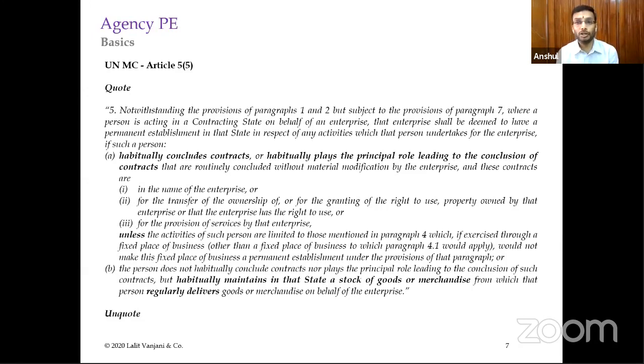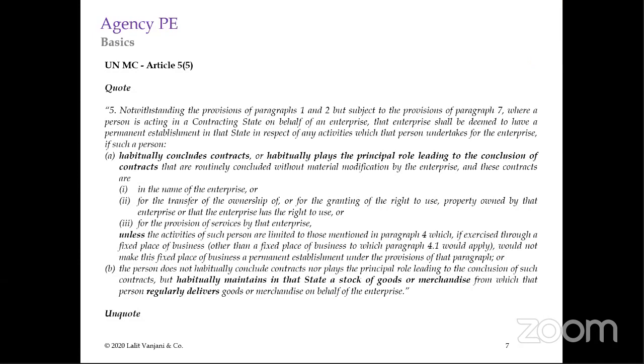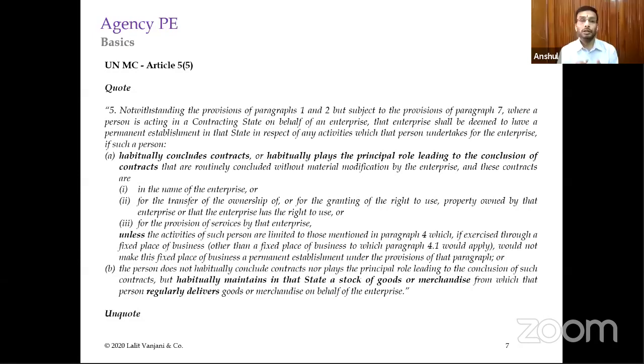We are acting as a communication channel. We are just going and explaining the terms of the contract. We are just explaining the features of the goods which are being sold. Now, the UN model caters to this: you are not finally signing the contract on behalf of the foreign enterprise, but you are playing a principal role which is leading to the conclusion of the contract. Even those cases are covered as per the UN Model Convention.